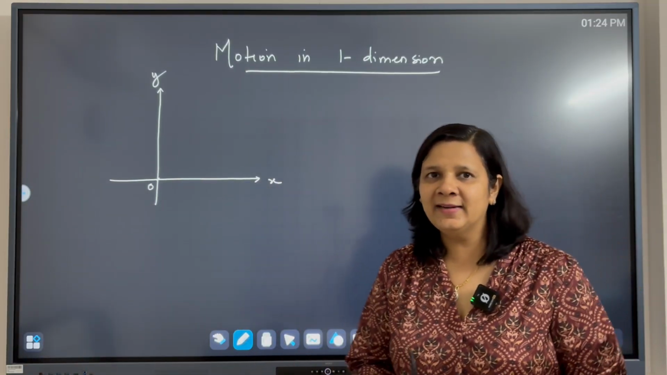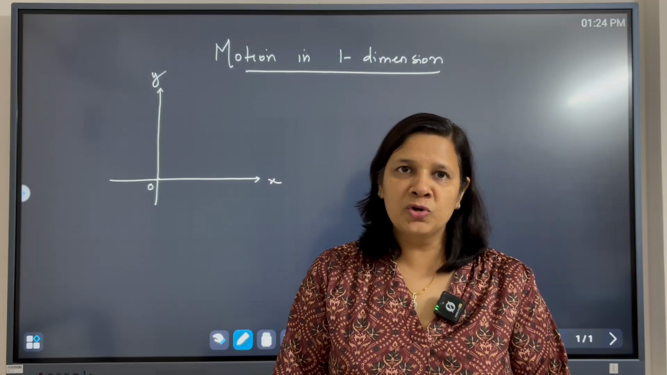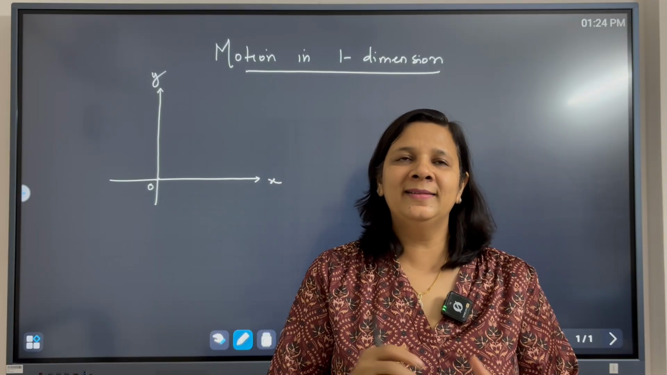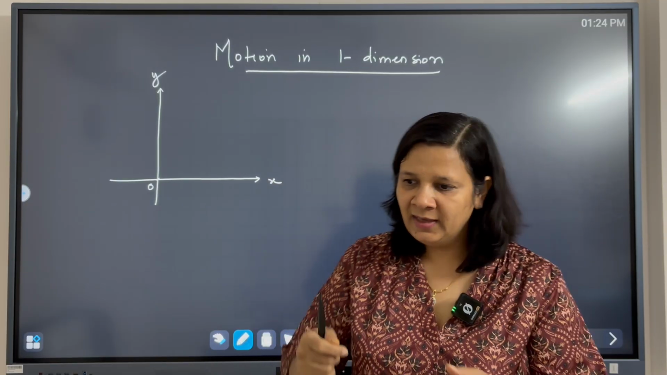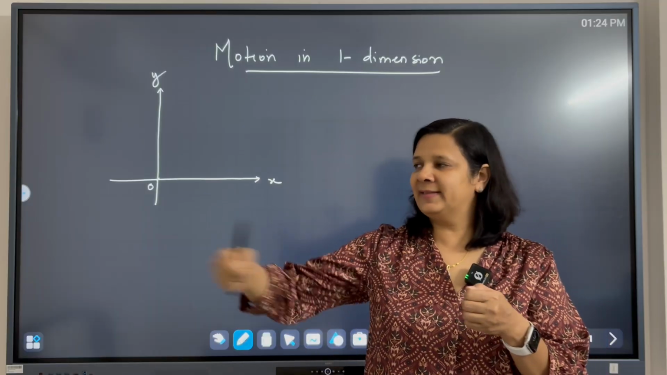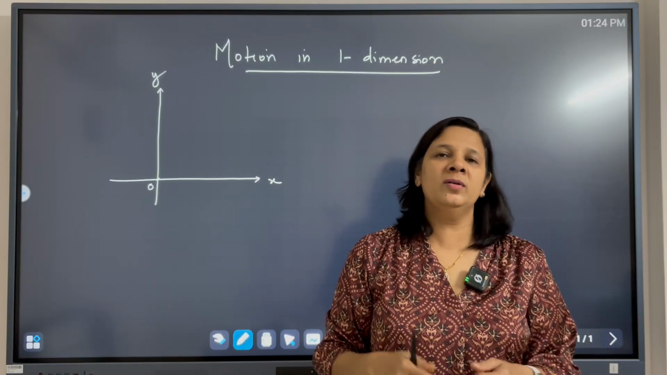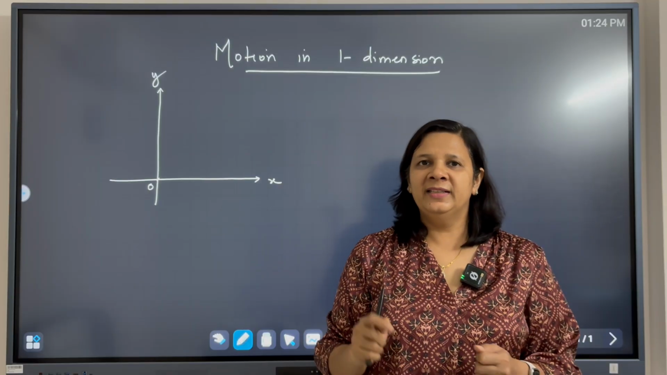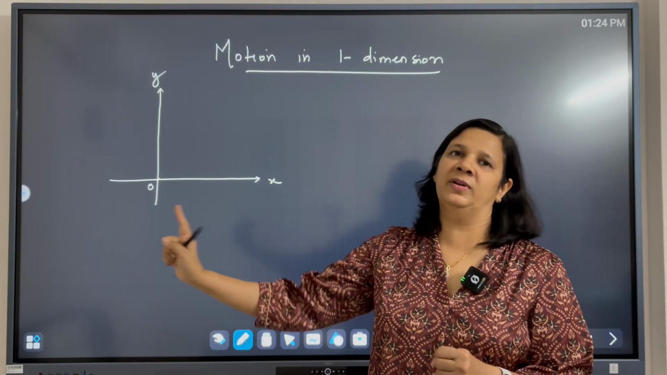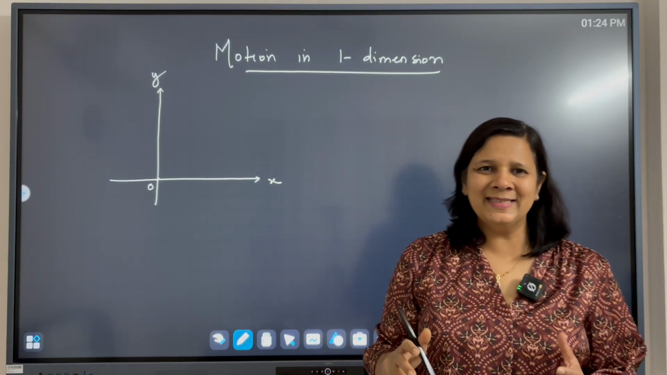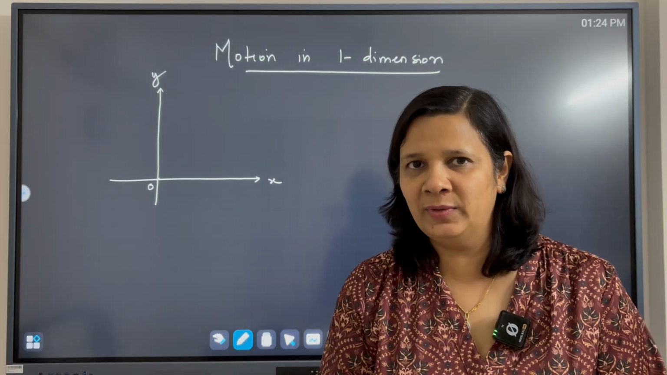When I am saying that I am talking about motion in one dimension, it means that the object is moving along x direction or along y direction or along z direction. The object is moving just in one dimension. So this is the simplest case, so let us start with this.